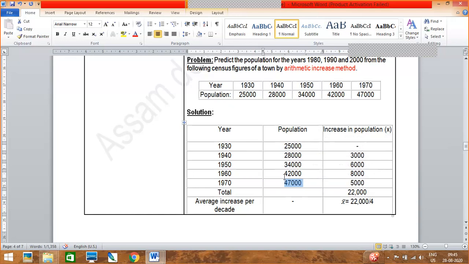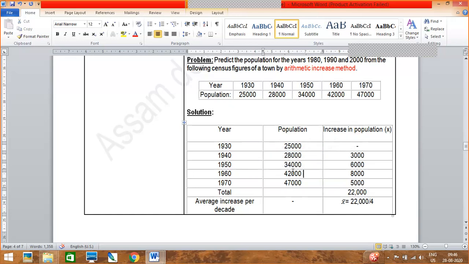So you have made three columns. Your first one is your year, then the second one is your population, and in the third one you have to find out the X bar, because in the formula you have seen here, this is your formula.